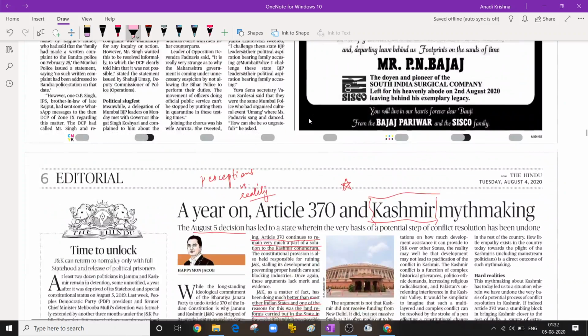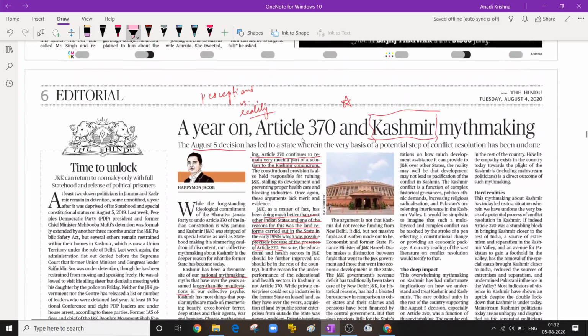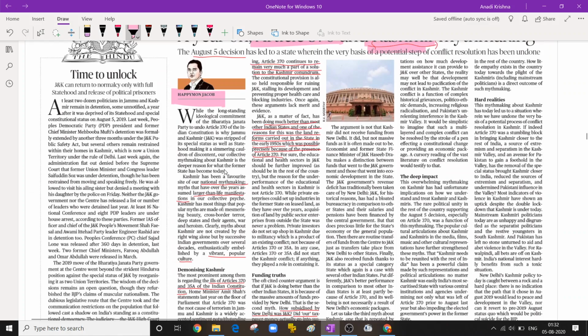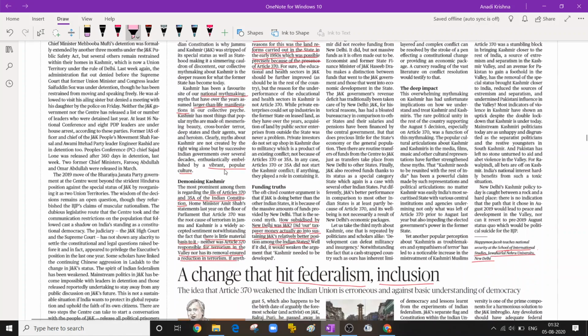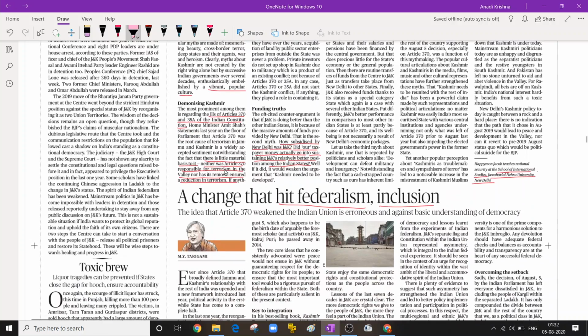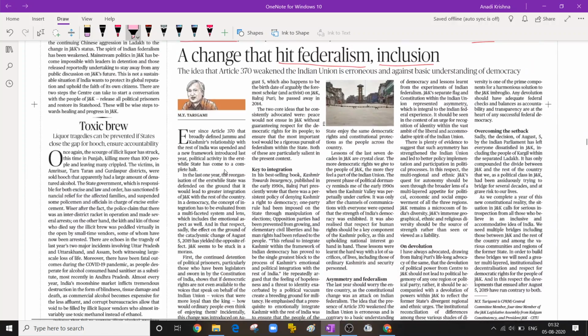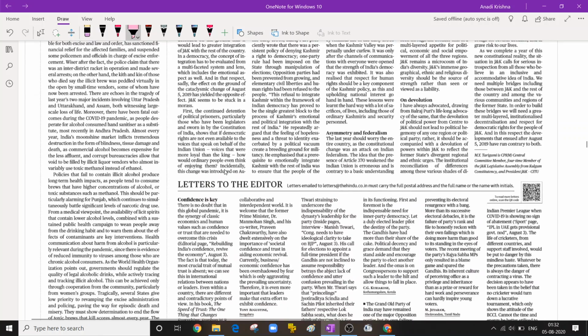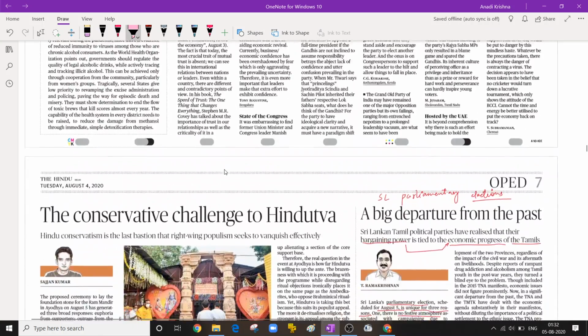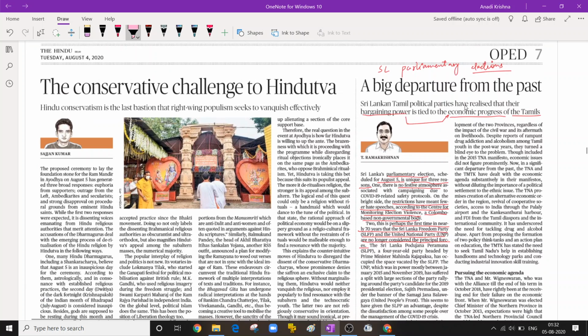Okay. Let's move to the editorial page. On the editorial page, there is an article about perceptions versus reality related to Article 370 and Kashmir. This author is saying that there are a lot of myths about Kashmir, as well as about Article 370 being very harmful to Kashmir. He suggests otherwise. So this will be an interesting editorial to go through. I will suggest that new students restrict their time to one editorial per day. As you gain maturity, you can go for 2 or 3.